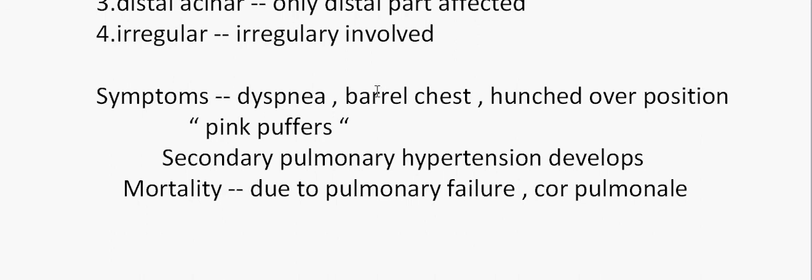The patients are usually in a hunched over position so that they can squeeze out the air from the lungs, and they are called pink puffers because there is an adequate amount of oxygenation. Eventually severe emphysema leads to secondary pulmonary hypertension and death. The reason of death is mainly pulmonary failure and cor pulmonale.